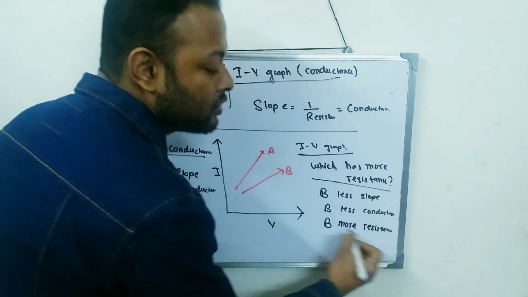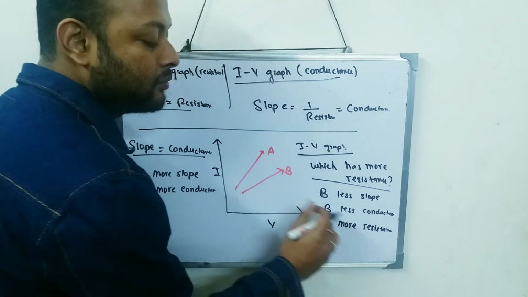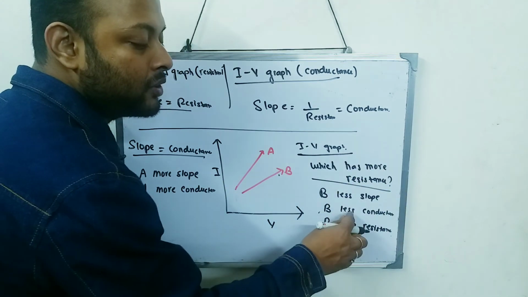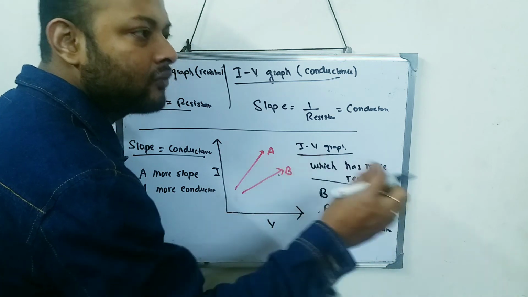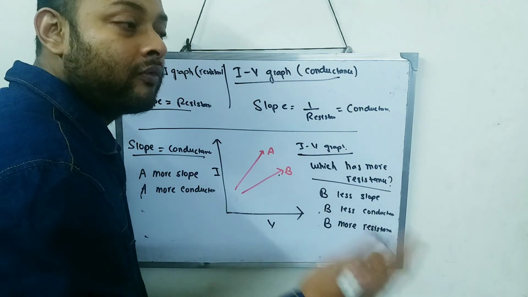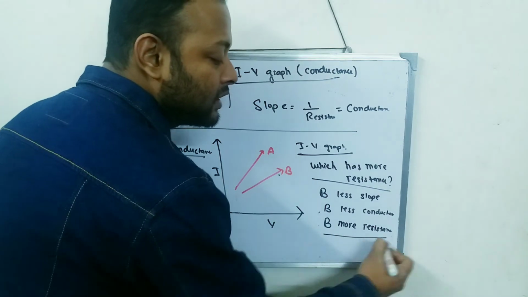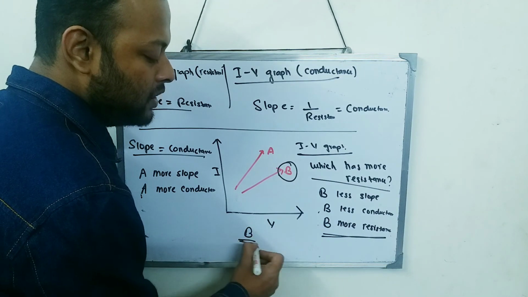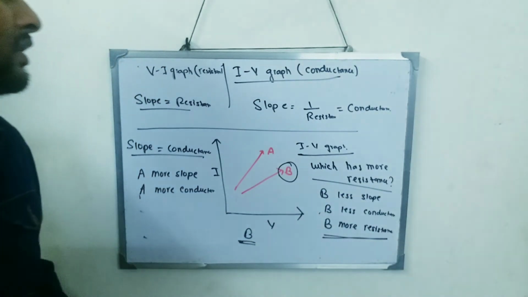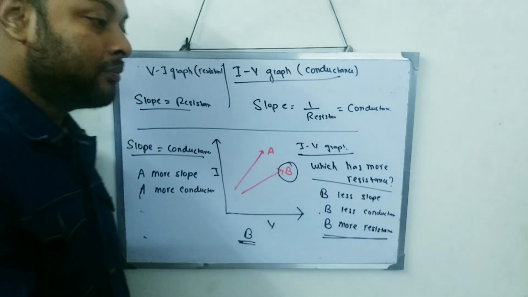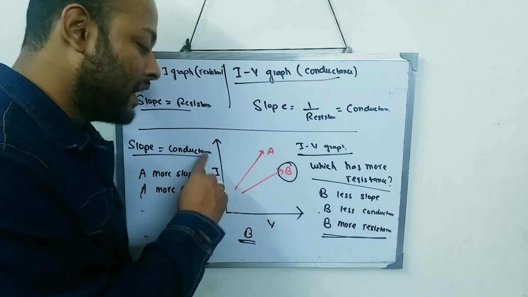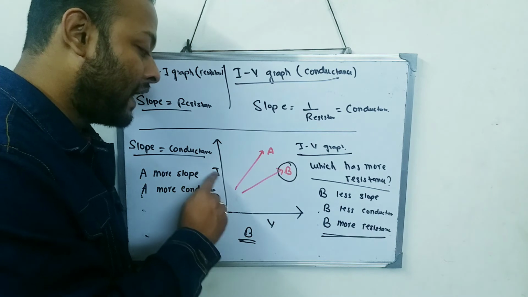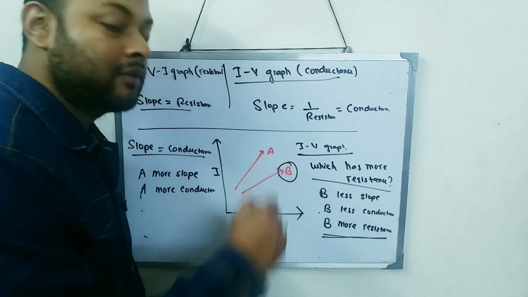For conductor B, the current cannot flow easily. That means it has less conductance, and it will be offered more resistance. So the answer is B has more resistance. So which has more resistance? B. If you have seen the previous video where I did it for the VI graph, over there the answer was A. Now for the IV graph, the answer became B.